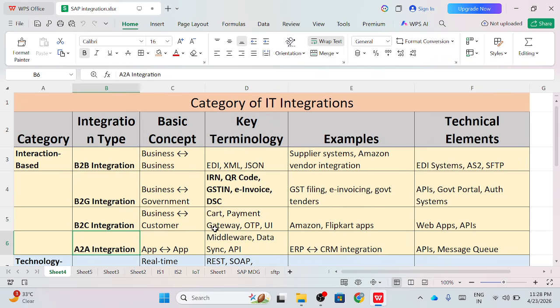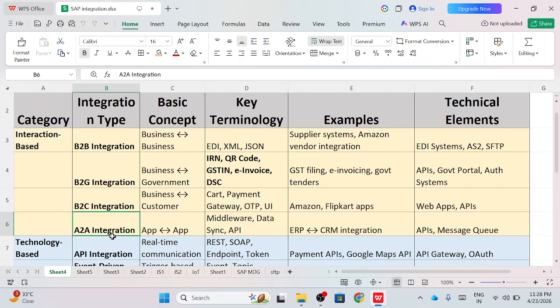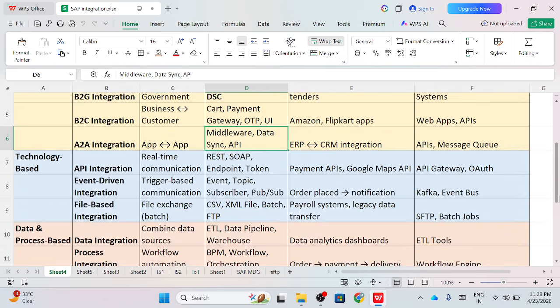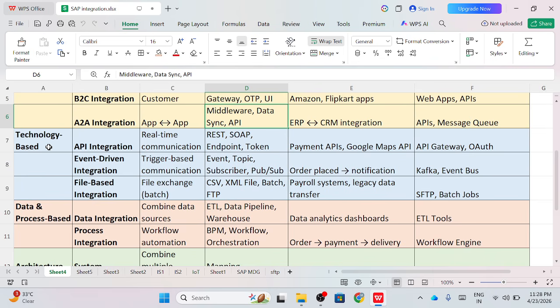Then next, within interaction based integration, is A2A integration, that is application to application integration. Examples are SAP to CRM, SAP to SAP BW, things like that. In this, terminology like middleware, open connector or integration suite is used. Then next one is